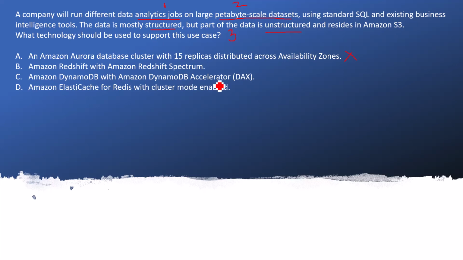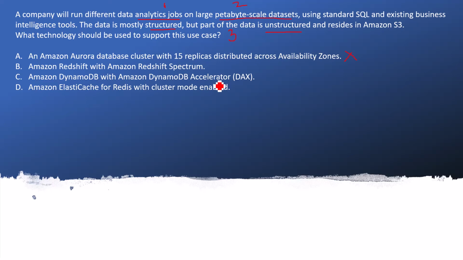Let's jump to option C. Option C says Amazon DynamoDB with Amazon DynamoDB Accelerator. DynamoDB Accelerator, or DAX, provides higher efficiency for your queries, provides caching, and can serve millions of requests per second. DAX is very useful when you need very high performance and you don't want to manage your caching lifecycle.